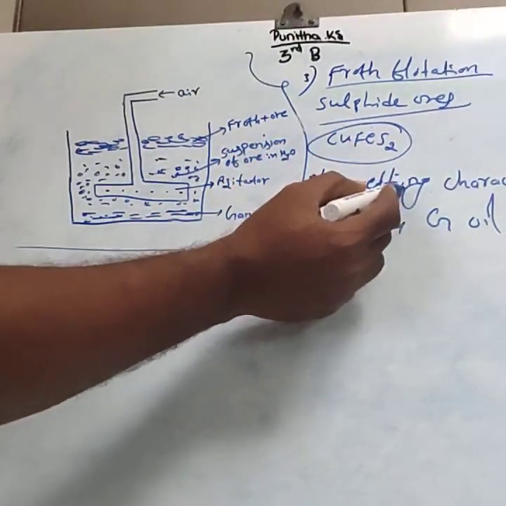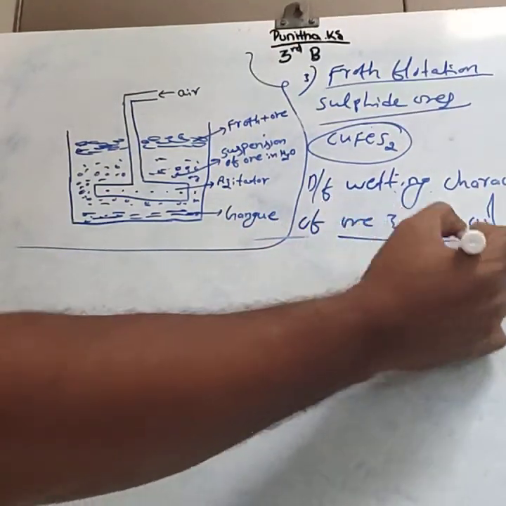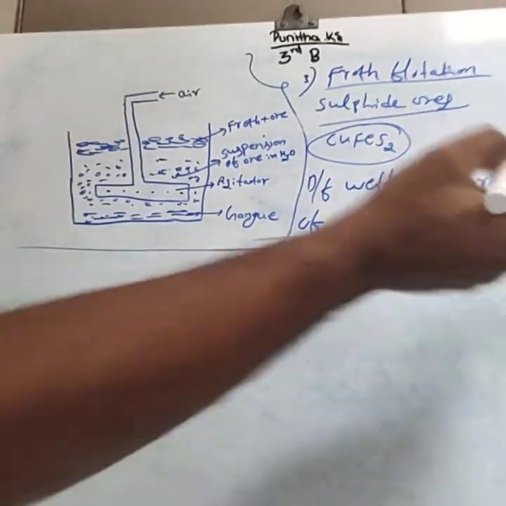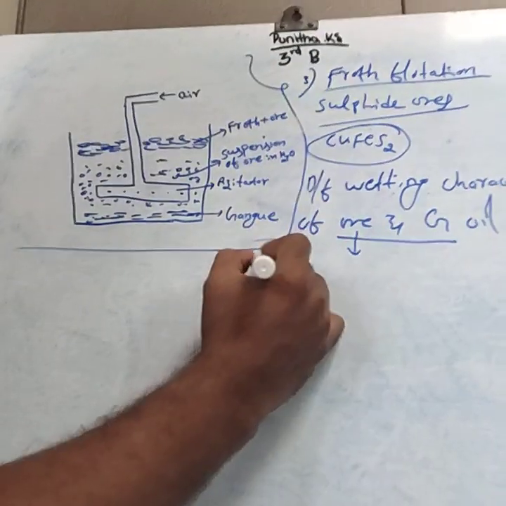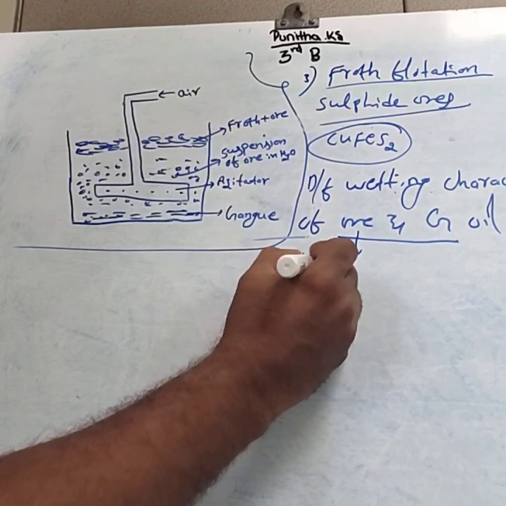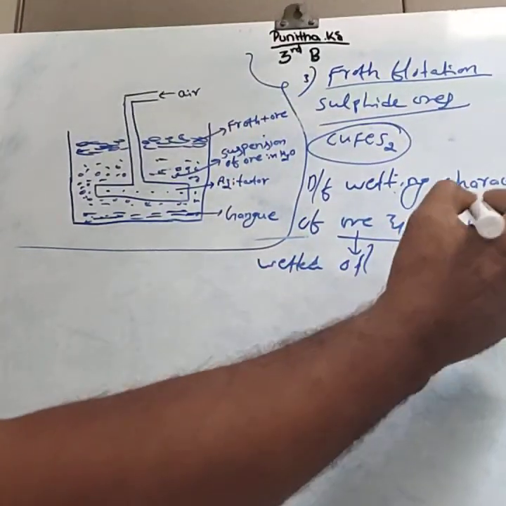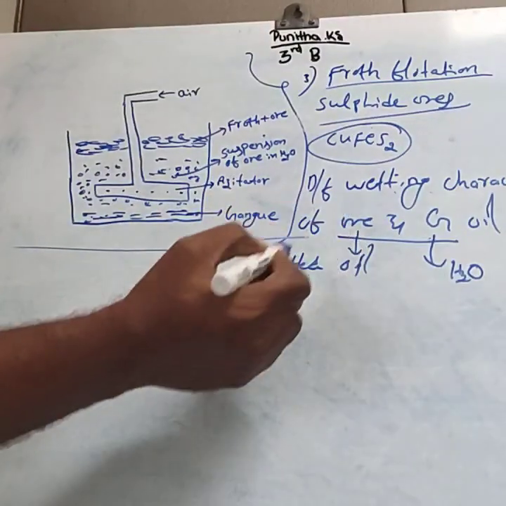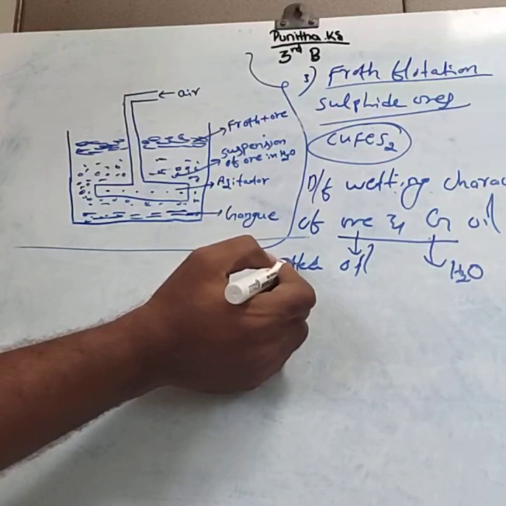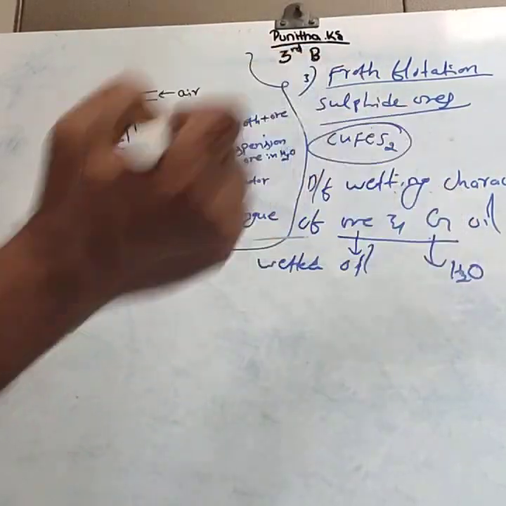Generally, ore particles are wetted by oil, while gangue particles are wetted by water. Ore particles are attracted by the oil, gangue particles are attracted by the water.